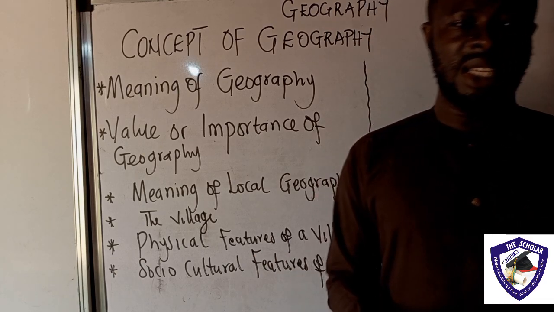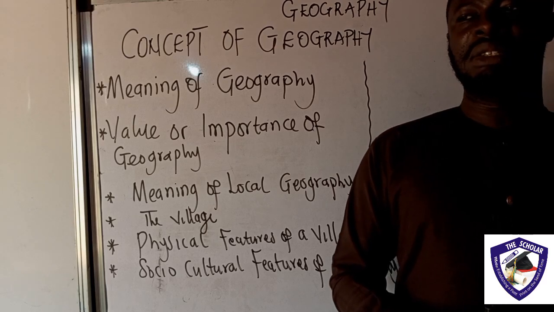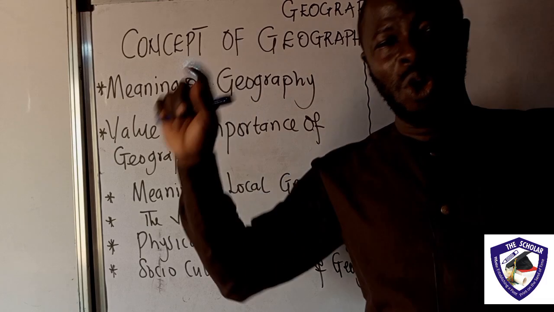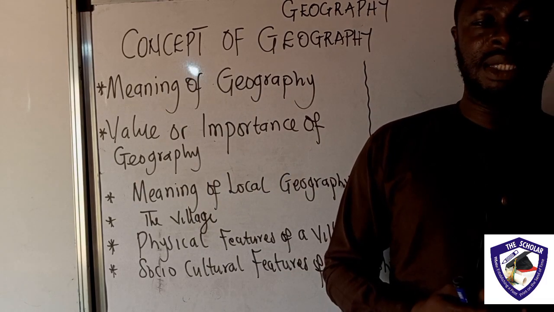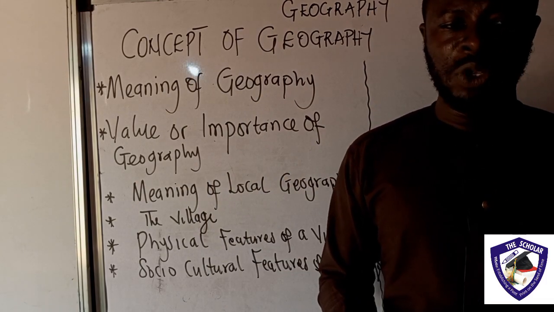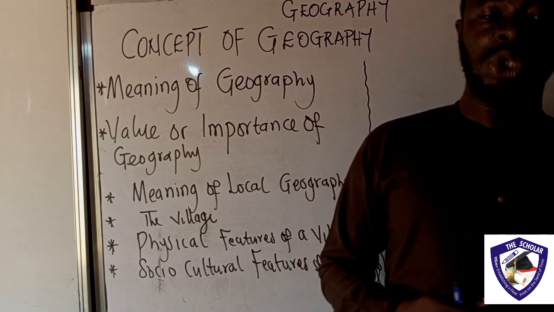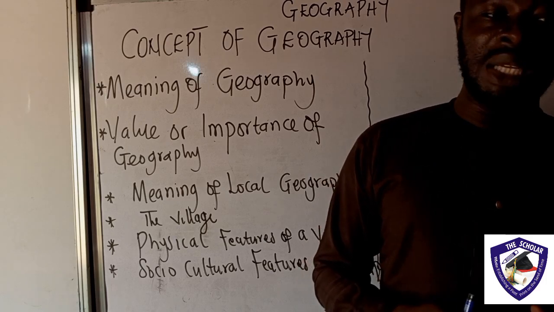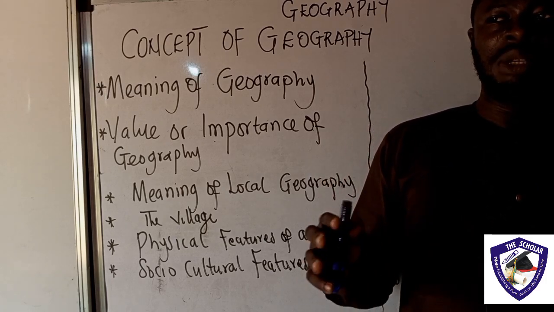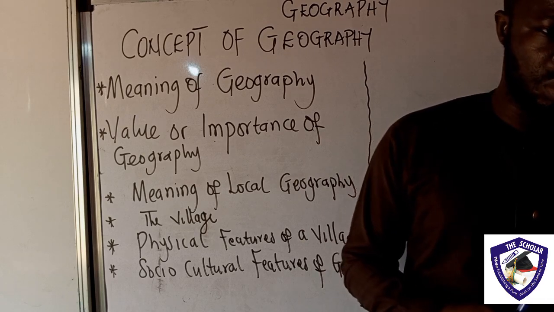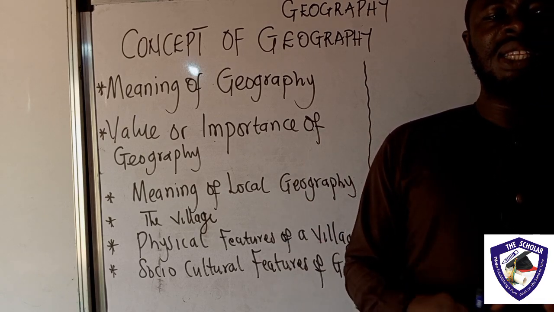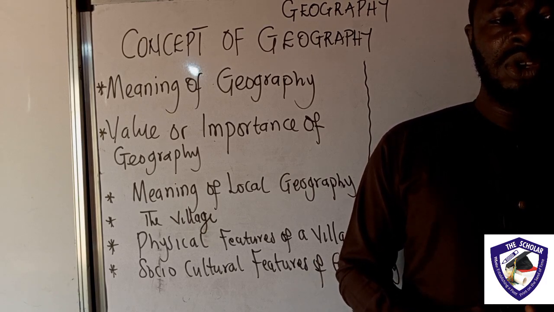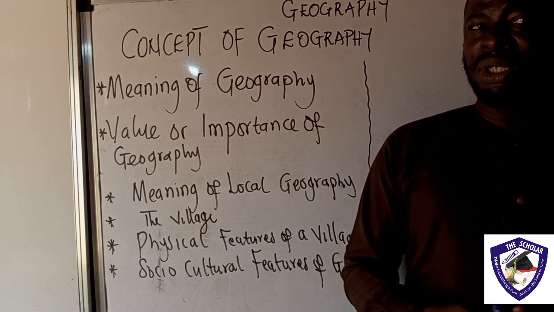So it talks about agricultural science because it also looks at other areas of human learning. Importantly, geography touches or speaks about agricultural science. It talks about government, when you're looking at the political division of the country. It also talks about an aspect of history. It also talks about an aspect of economics. So it cuts across all fields of human studies.